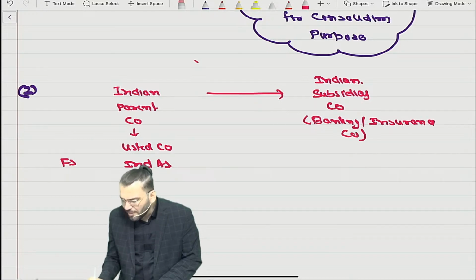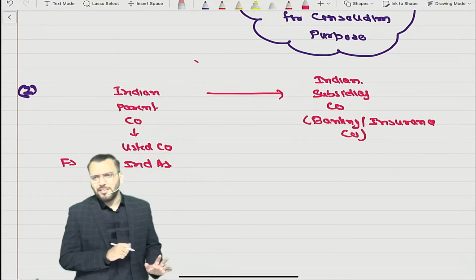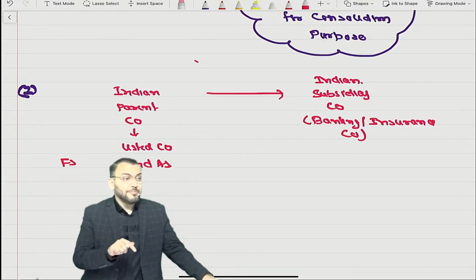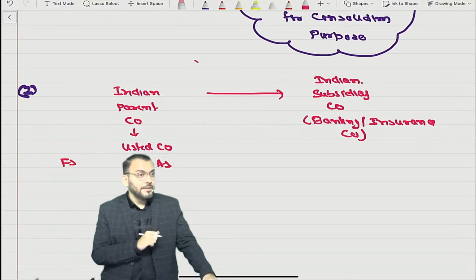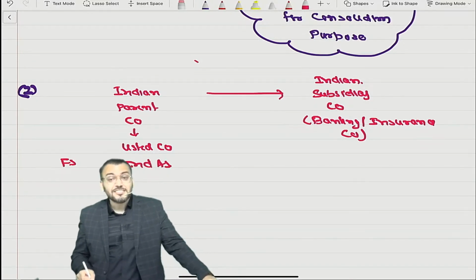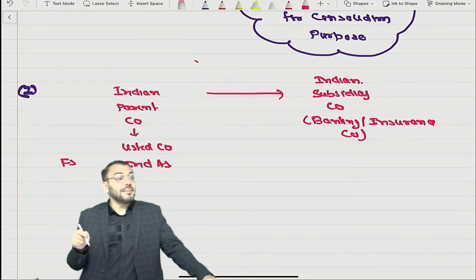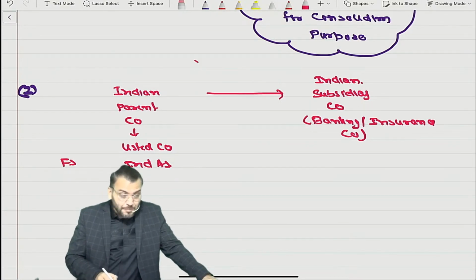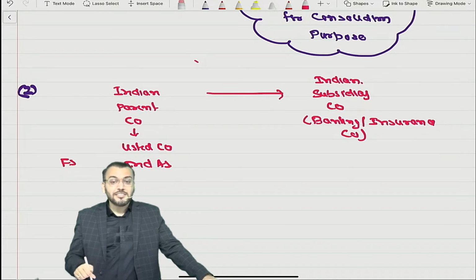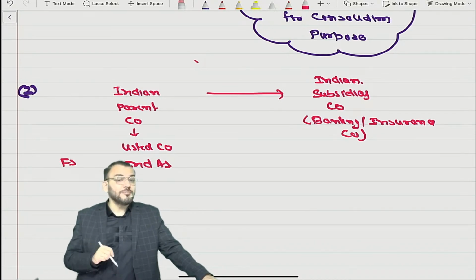I am not writing NBFC because for NBFC, Ind AS is now applicable. But for banking company and insurance company, Ind AS is not applicable right now. Now the question is that this Indian subsidiary company can be a banking company or insurance company. If Ind AS is applicable to the parent company, whether Ind AS is applicable to this banking and insurance company, the doubt will